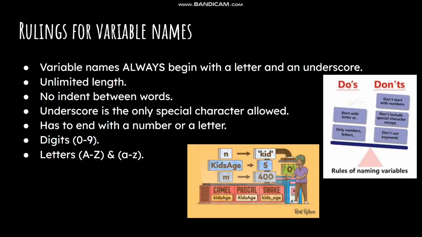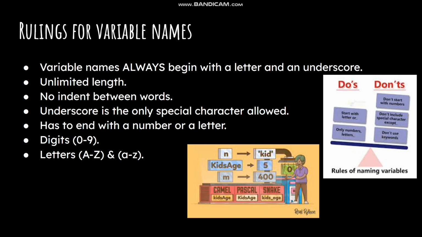So with variable names, for example, colors, countries, there are always rules to variable names. You can't just freestyle, add money signs, etc. You have to follow specific rules. So first of all, a variable name always begins with a letter or an underscore. You could begin with an underscore or a letter. And it's unlimited length. You could have 30,000 words and it's still a variable. You can have one word and it's still a variable.